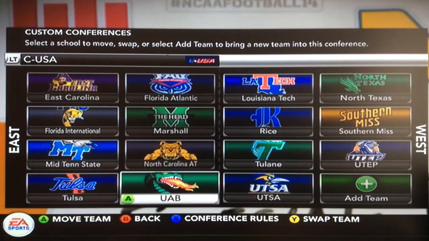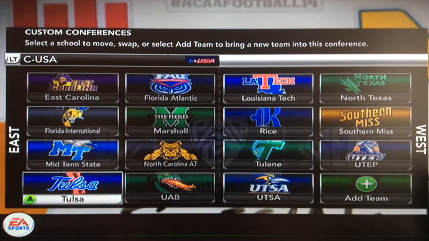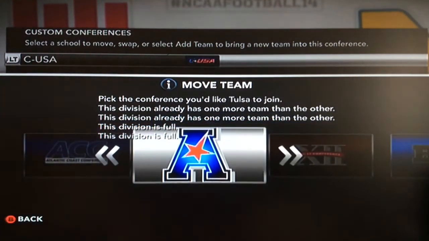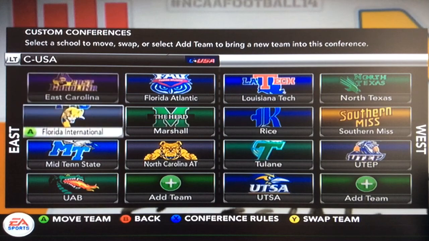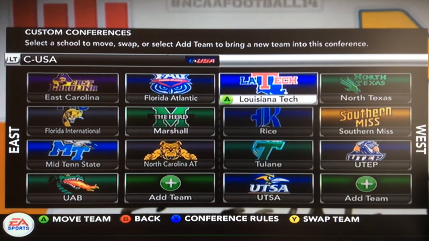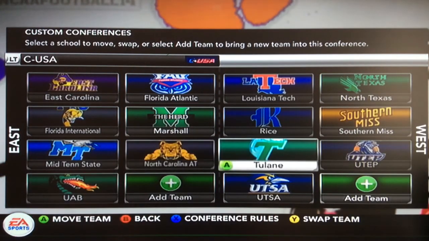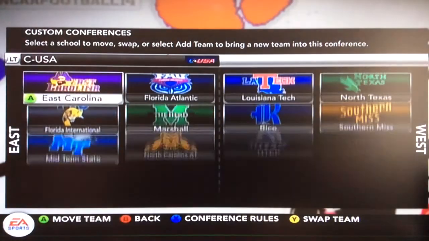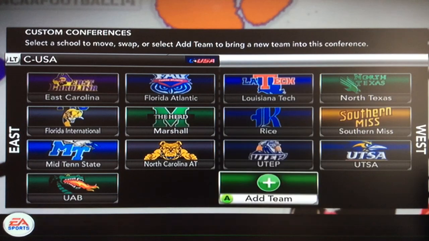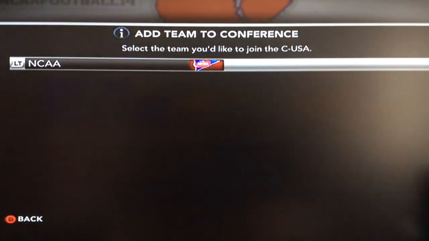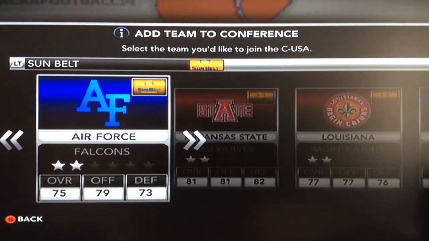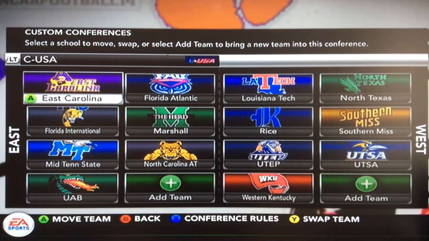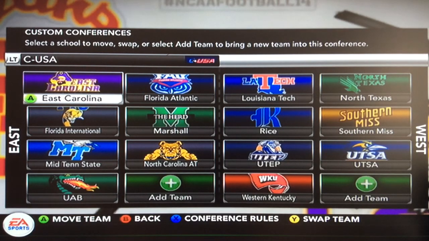So one of these teams will have to go. Tulsa's in the American Conference, so we'll just put them right there. Okay, and which of these is in the American? Tulane is. So put them in the American. Beautiful. And then we can put Western Kentucky back in. They are now in the Sun Belt, so we've got to take them out of Sun Belt. There we go. So, this will be our conference for at least the start of the series. Oh, I do have to move ECU to the American Conference as well.